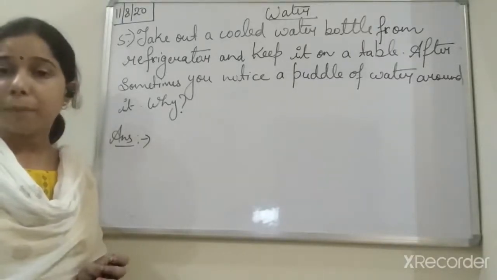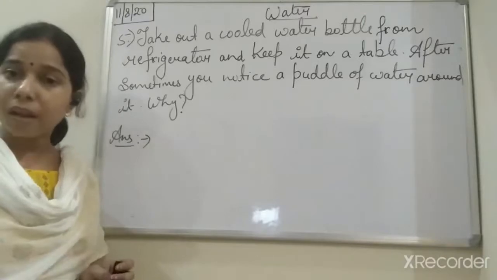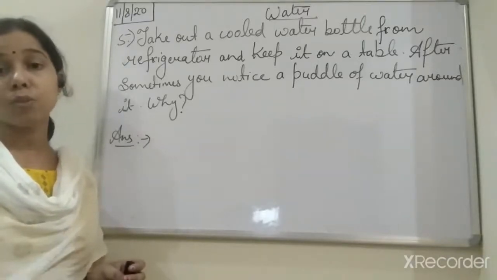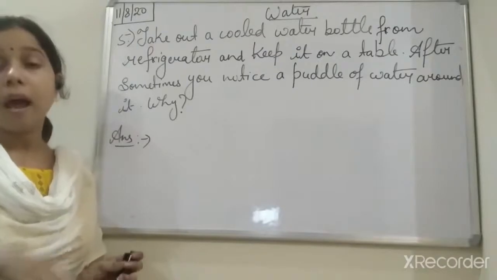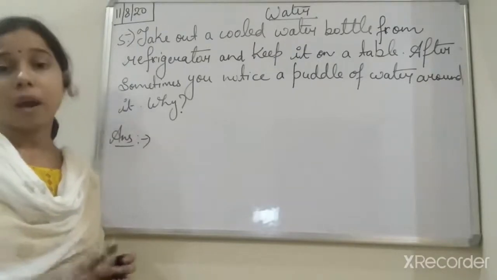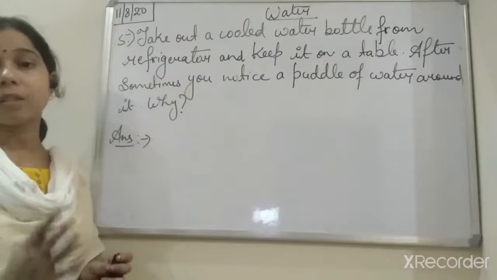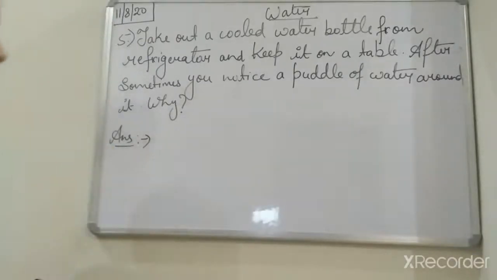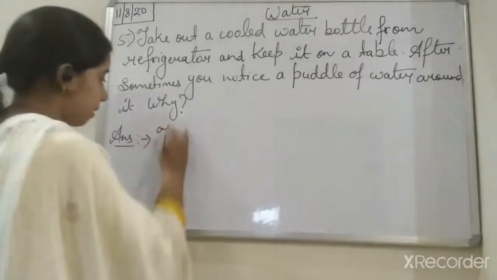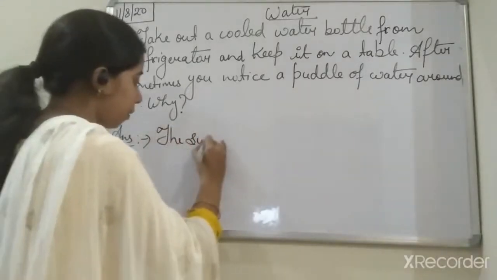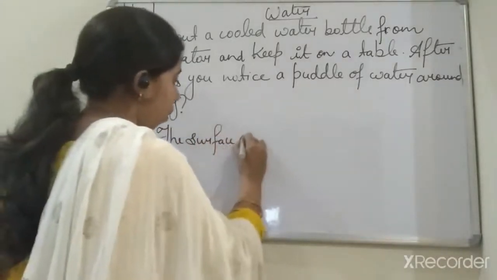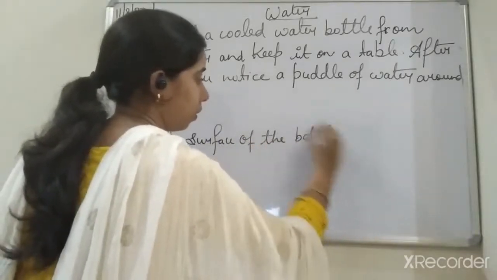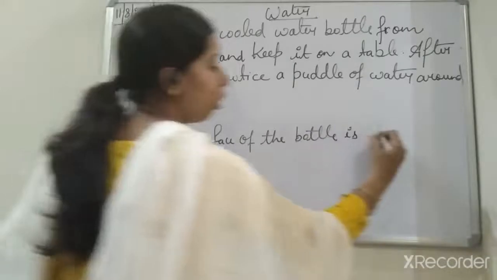So the water vapor present in the air gets condensed as it comes near the surface of the water bottle, and thus spreads as water droplets, as a water puddle, on the surface of the water bottle. So we can say the surface of the bottle is cool.